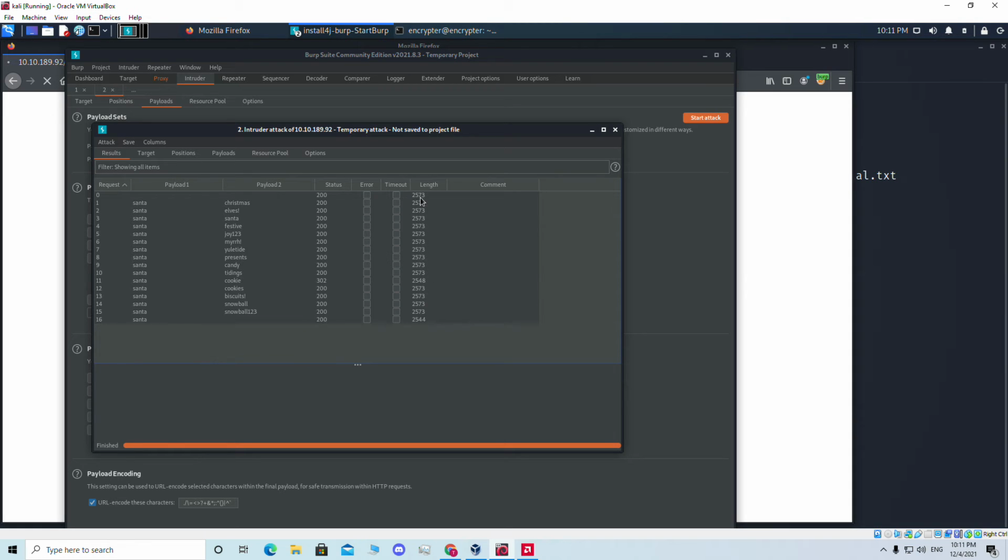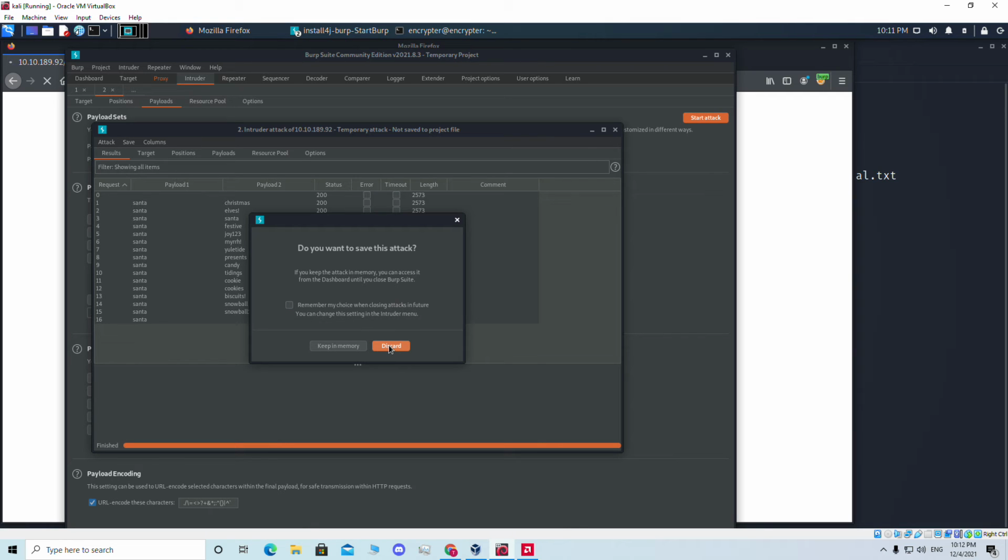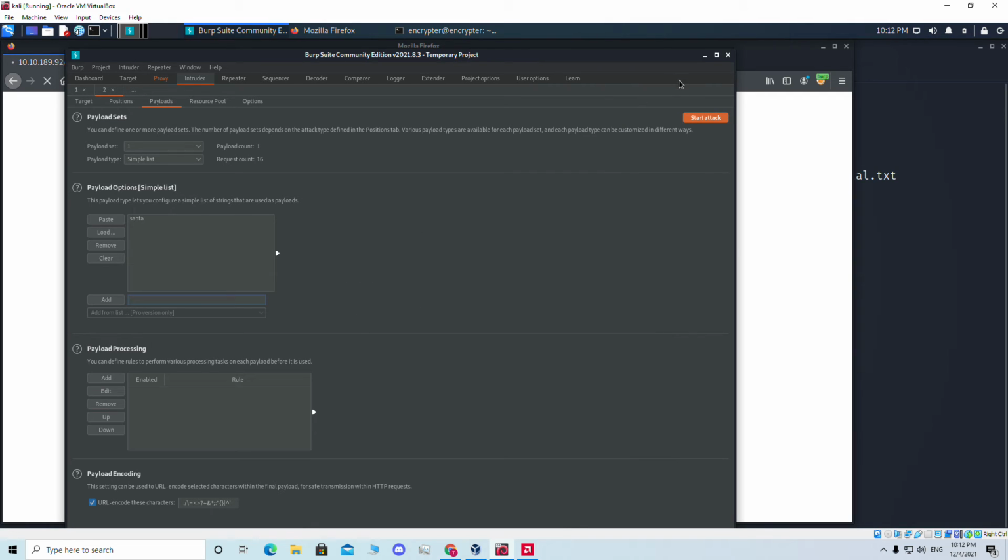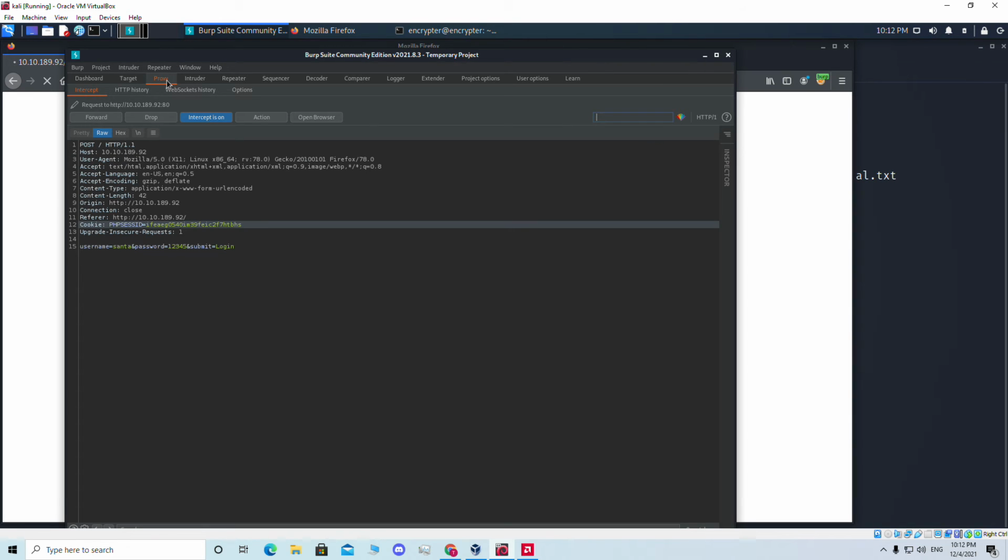And you see all the lengths are like 2573, and this one is like 2548. So that means this is our password, and the password is cookie. And if we now close the Burp Suite, we already saw the password is cookie. When the password cookie was used, the length was shorter.